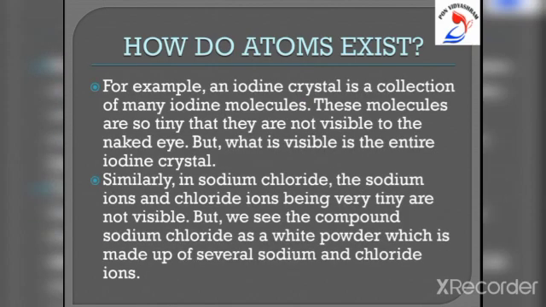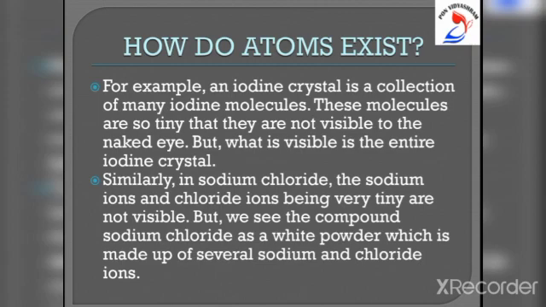We cannot see the individual iodine molecule with our eyes because they are very small, but we can see iodine crystal as a violet colored solid because it is a collection of millions and millions of iodine molecules held together.